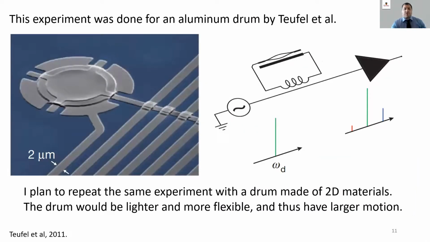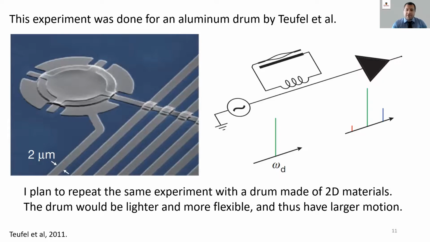This experiment has been performed before. In 2010, John Teufel made this NEMS circuit with an aluminum resonator and was able to successfully place it in its ground state with sideband cooling. My goal is to perform the same experiment, but with a drum made of superconducting 2D materials.